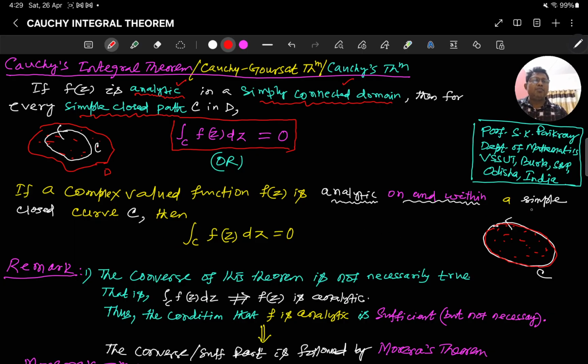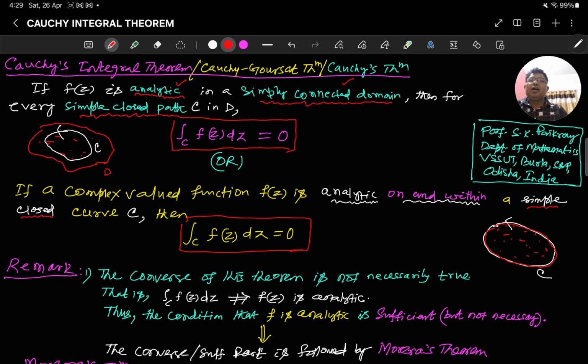The path is simple and closed, meaning there should not be any intersection of the curve. Then the integral of f(z) over this path is 0.